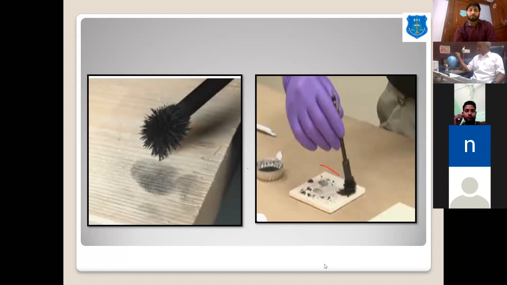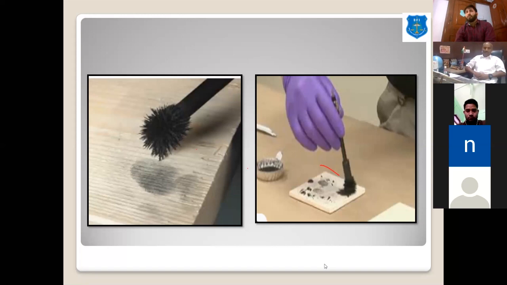But sir, we first don't know where the fingerprint is. So how can we take it from the glass? We don't know where the fingerprint is. It is impossible to detect where the fingerprint area is. Okay, good question.